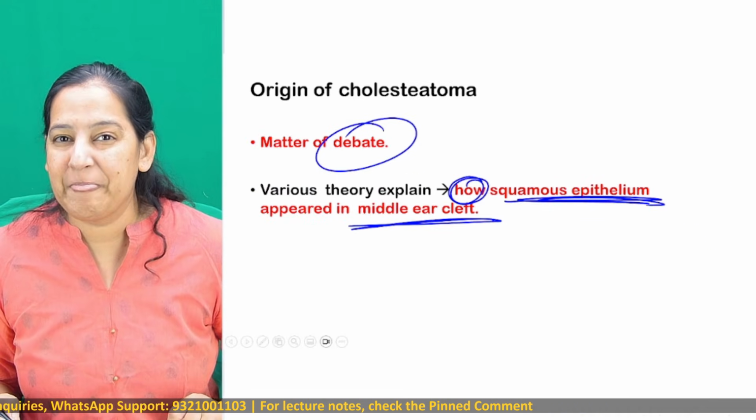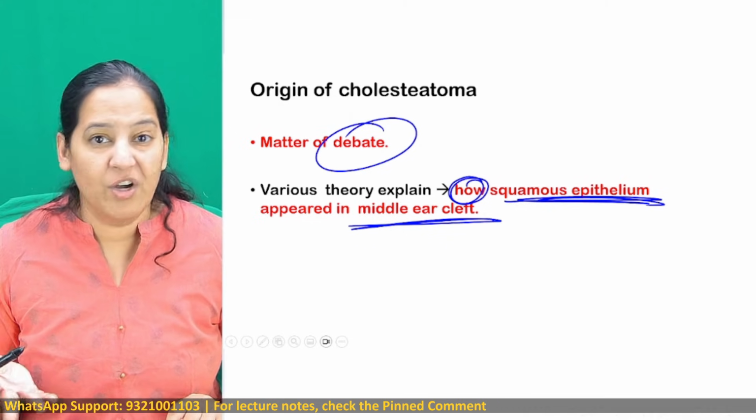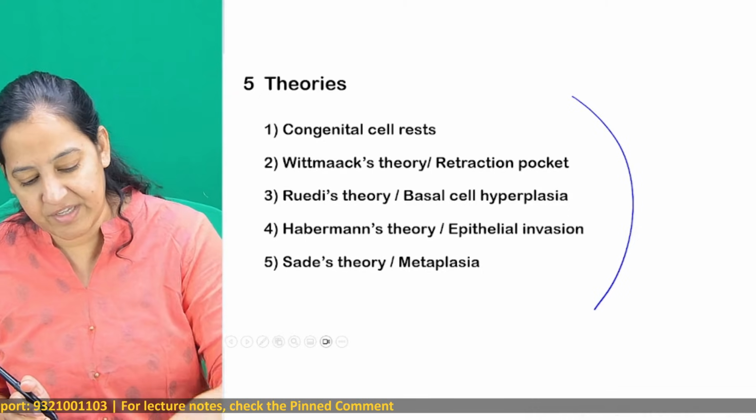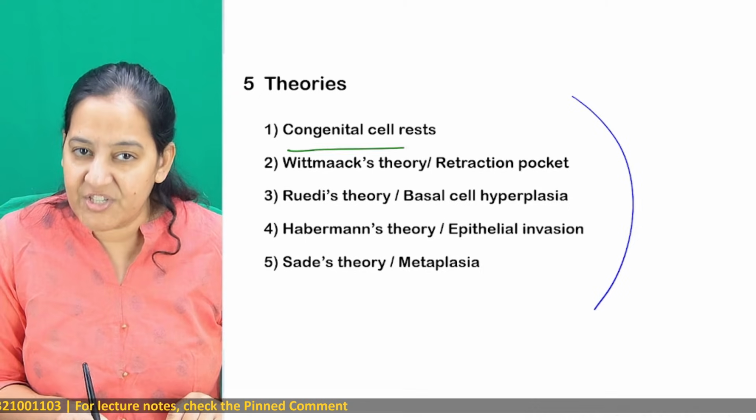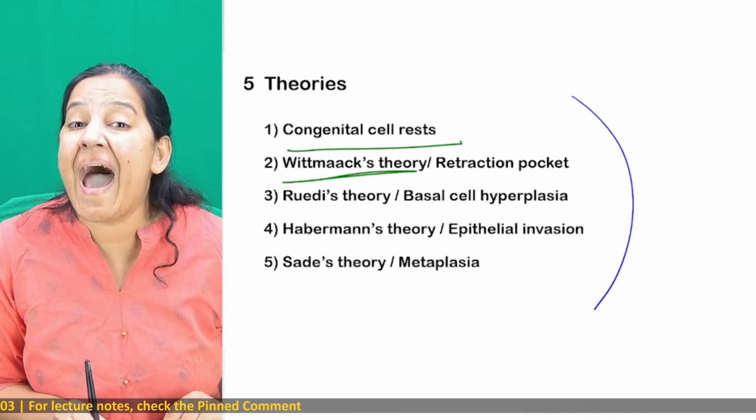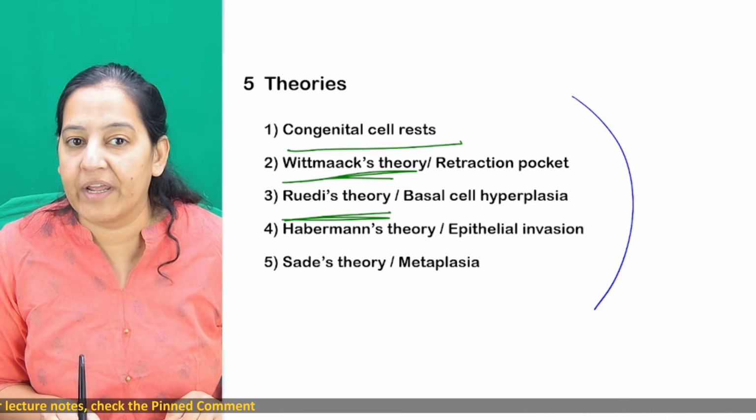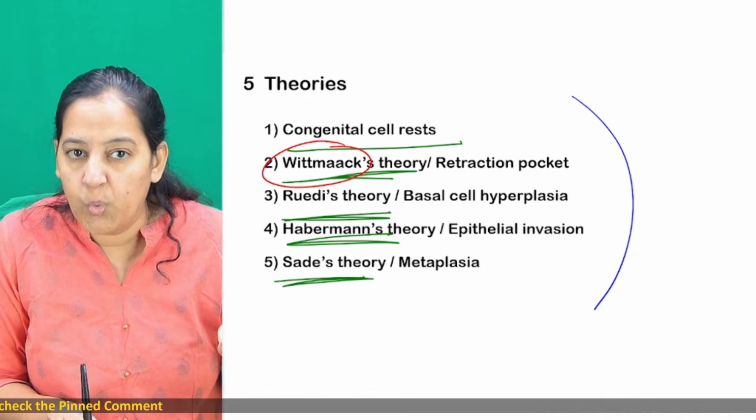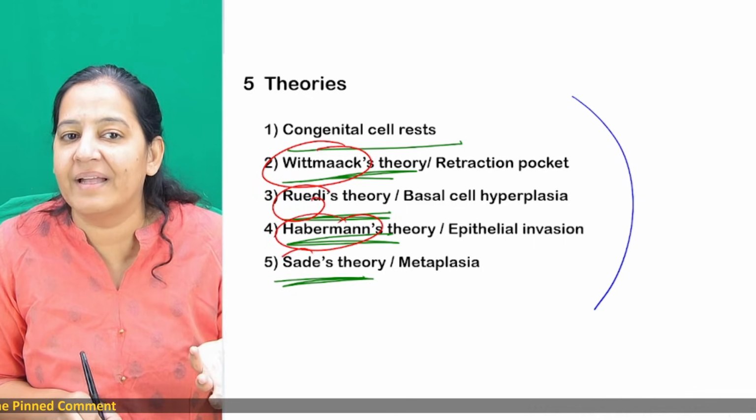You are getting my point now? So it's a matter of debate. We exactly don't know how it is coming. Various scientists have given various theories. There are 5 theories. What are the 5 theories, people? First, congenital cell rest. Second, Wittmaack theory. Third is Rüedi's theory. Then Habermann theory. Then Sade's theory. These are the names of scientists. Wittmaack, Rüedi, Habermann, Sade.